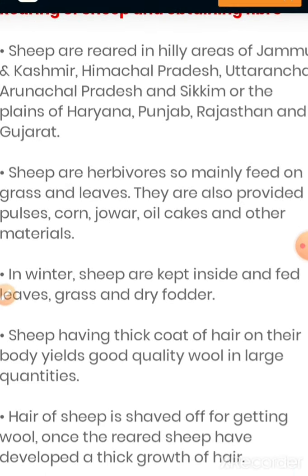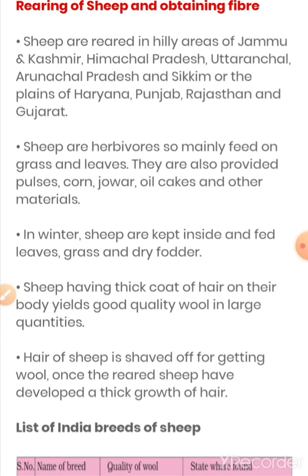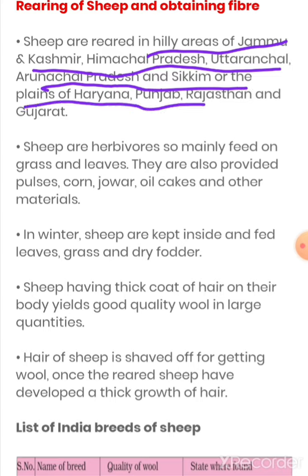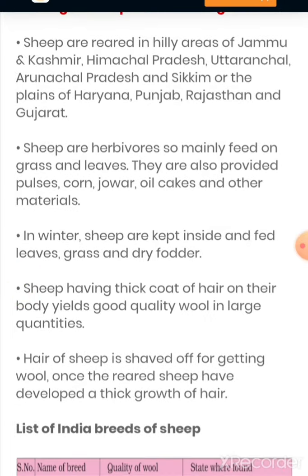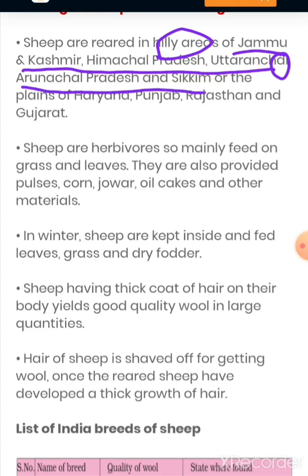Sheep are reared in hilly areas of Jammu and Kashmir, Himachal Pradesh, Uttaranchal, Arunachal Pradesh, and Sikkim, or plains of Haryana, Punjab, Rajasthan, and Gujarat. So these are the hilly areas. Just remember them: Jammu, Kashmir, Himachal Pradesh, Uttaranchal. This spelling over here is wrong. Arunachal Pradesh and Sikkim.